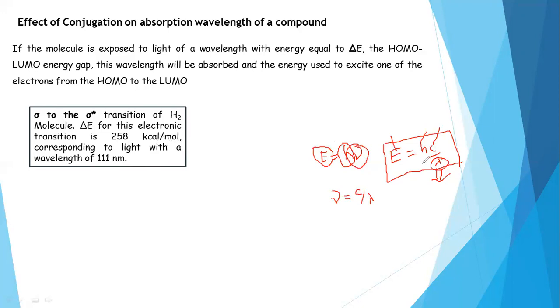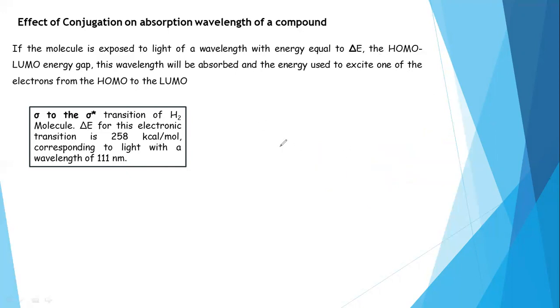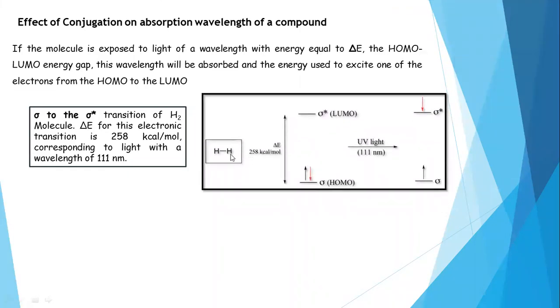So here you can see, we can calculate the energy in calories also, joules, ergs; you can convert the value into calories also, right? Hydrogen is a molecule containing a single covalent bond between two hydrogens. This is the hydrogen, the energy difference. This is the HOMO, the sigma bonding molecular orbital, highest occupied molecular orbital. We have two electrons in the bond.